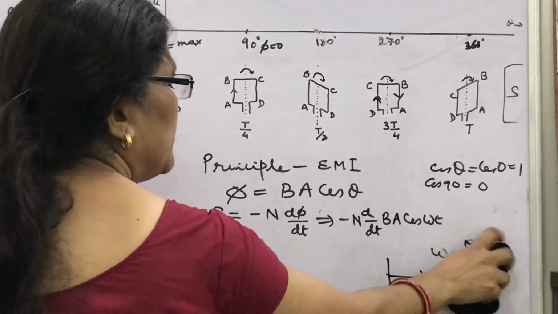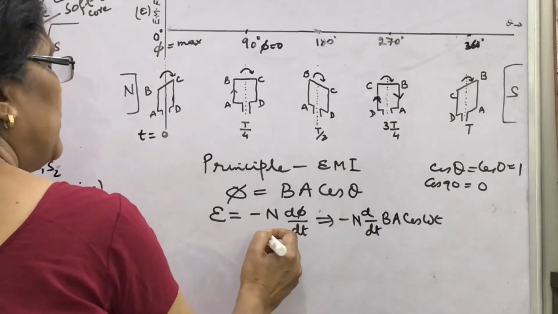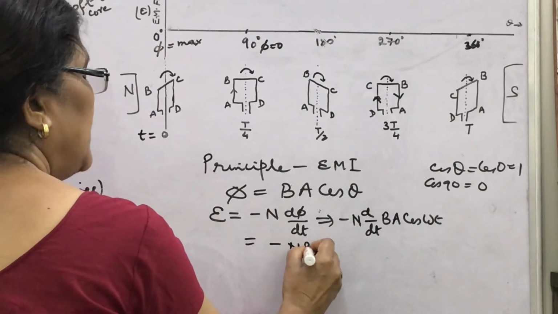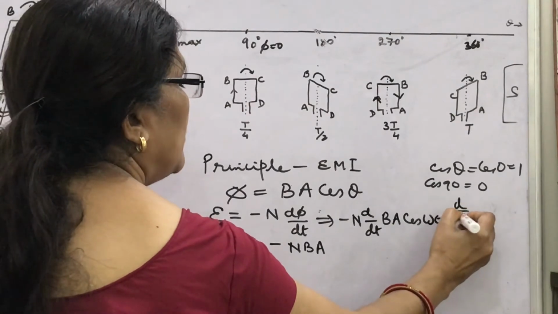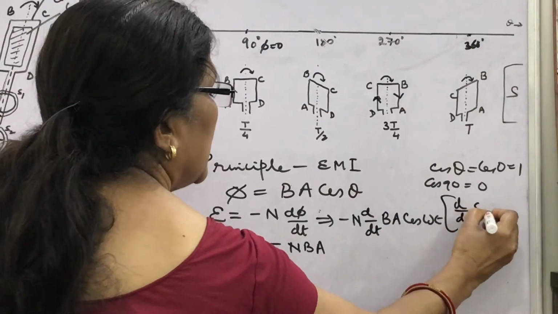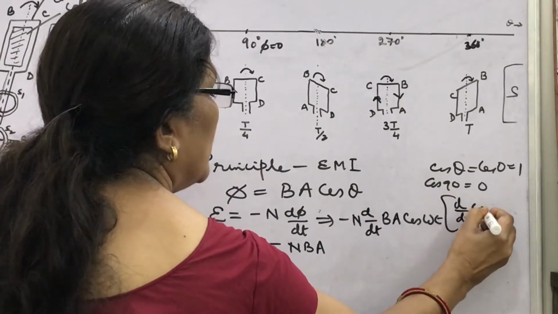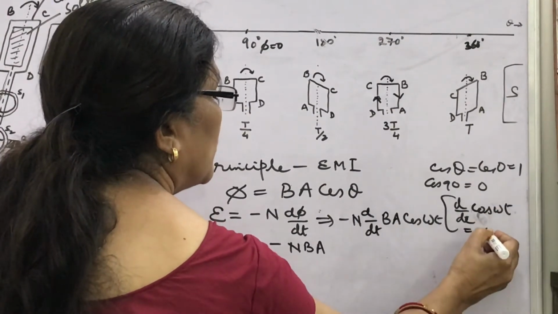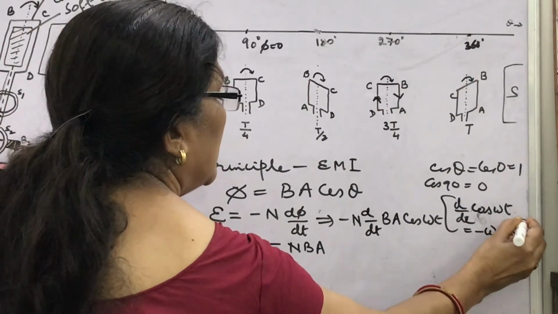So now what will happen here, minus n d by dt of B A cos omega t. What is d by dt of cos omega t? It is minus omega sin omega t. Learn this.